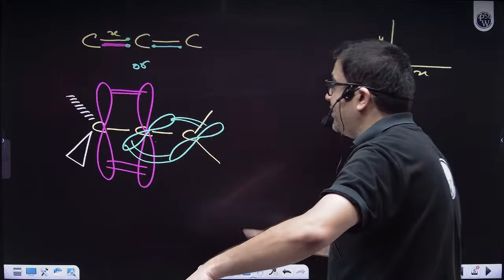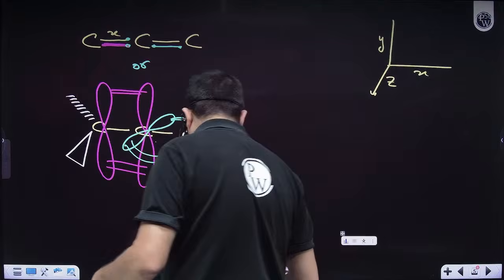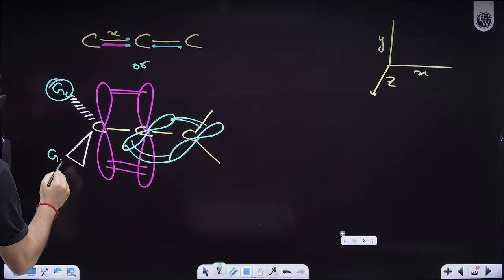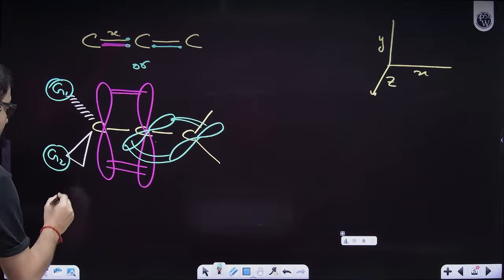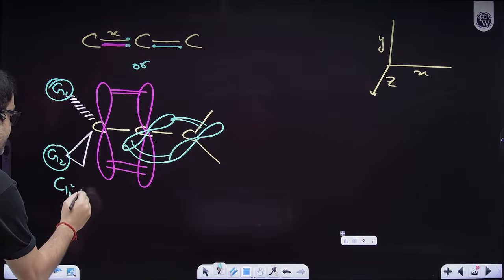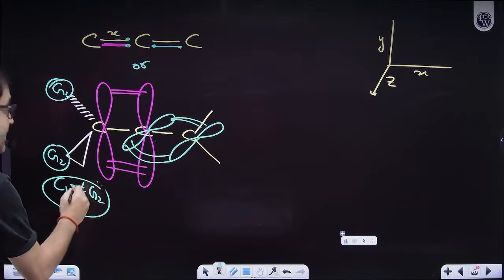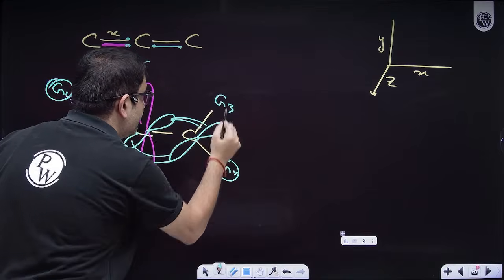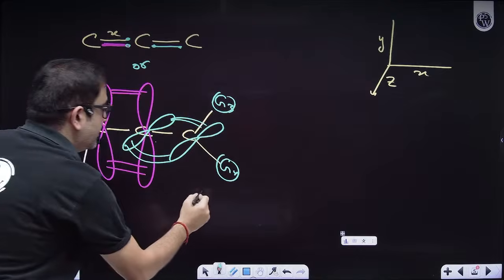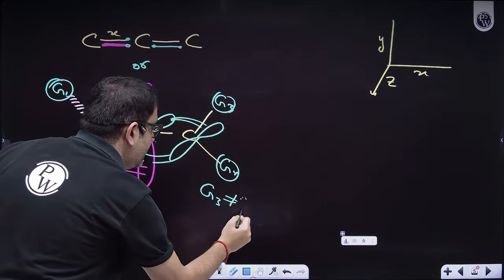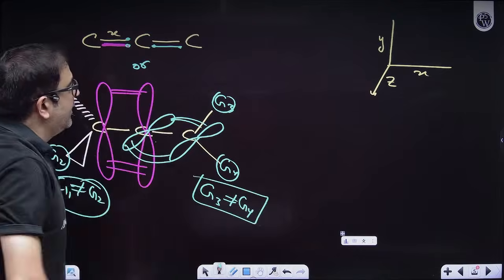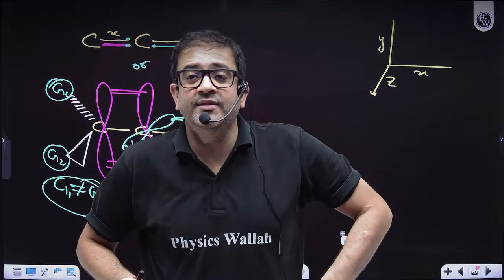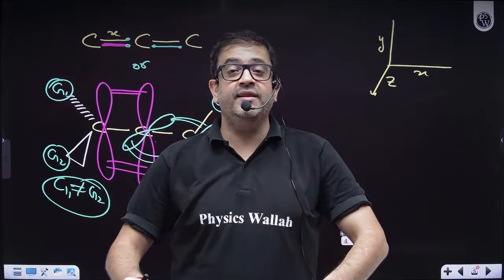Now because it's a non-planar molecule, one condition is that this G1 and this G2 also have to be different. This G1 cannot be equal to G2. Similarly, this G3 cannot be equal to G4. I have no problems with them. I hope everybody is clear, guys.